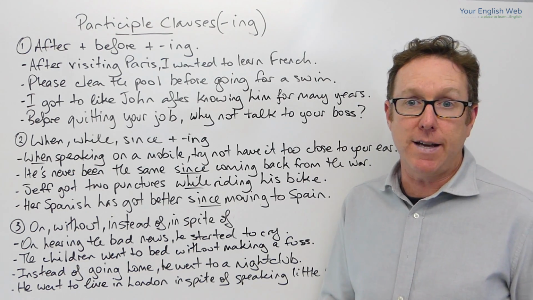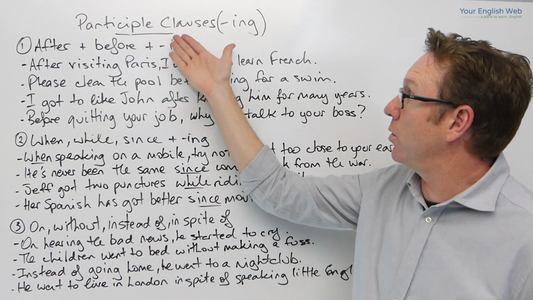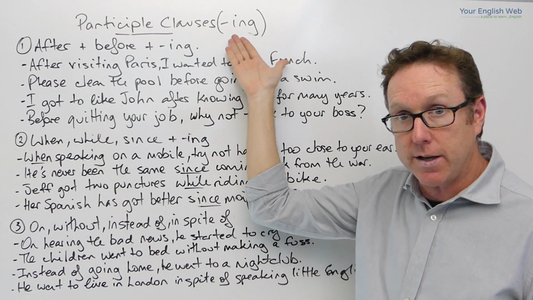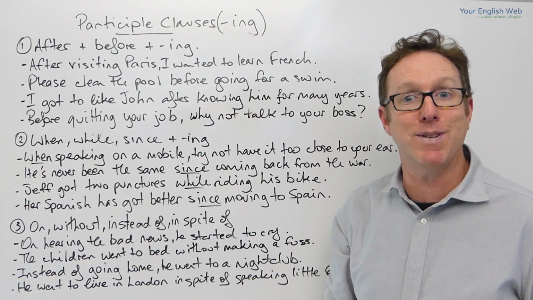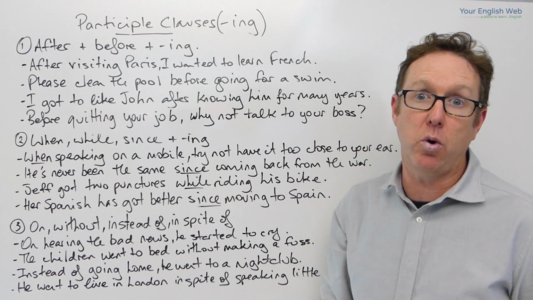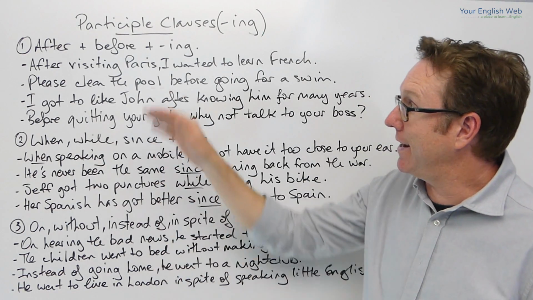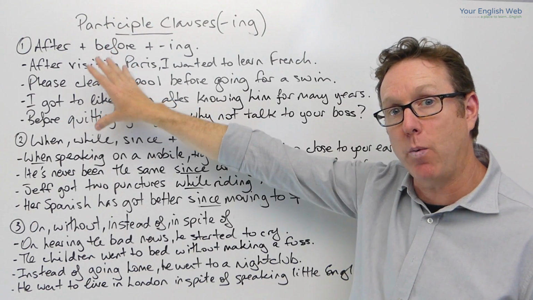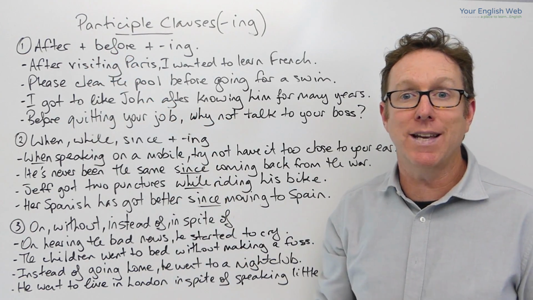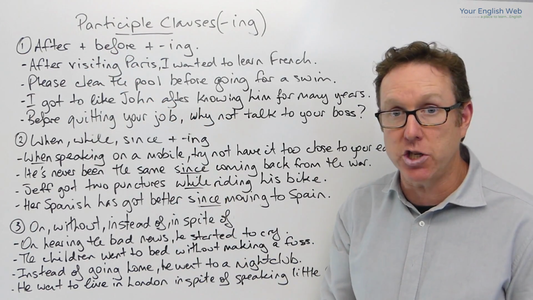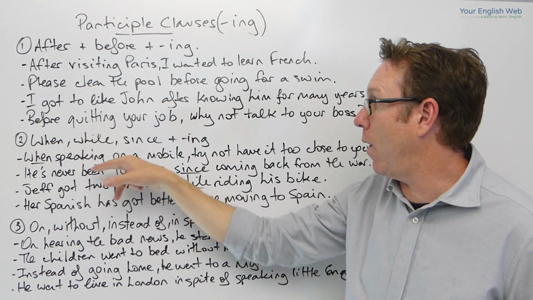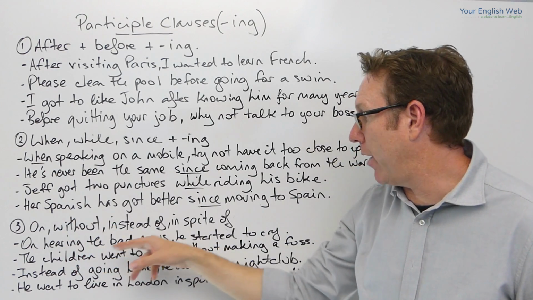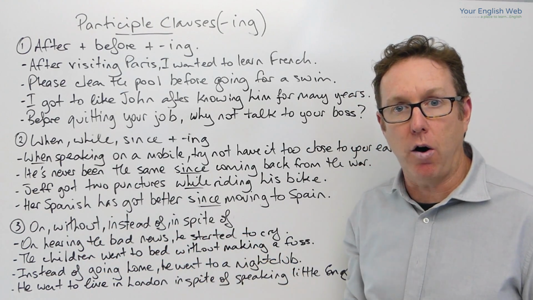Now, as I said, today's lesson is looking at participle clauses with the ing structure. And the ing structure, of course, is the present participle. It is also called the gerund, and in today's lesson we're looking at how we use this after conjunctions and prepositions, specifically before and after, when, while, since, on, without, instead of, and in spite of.